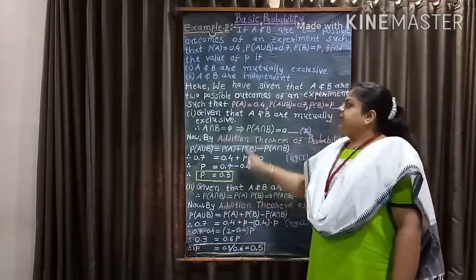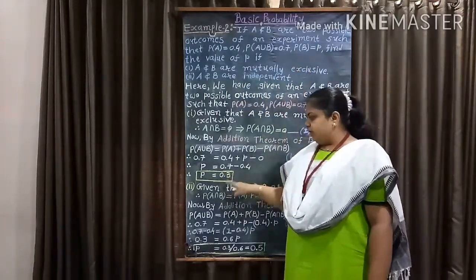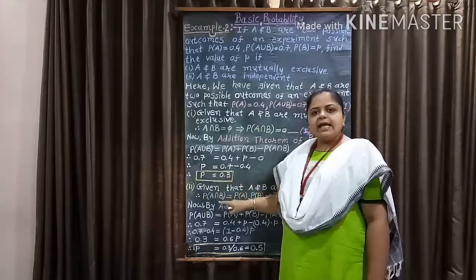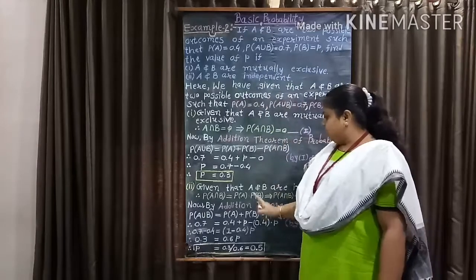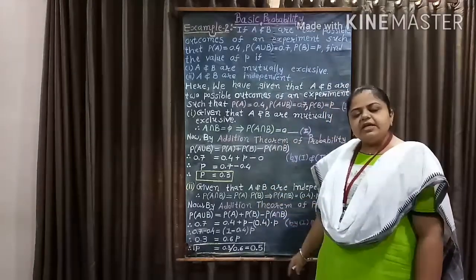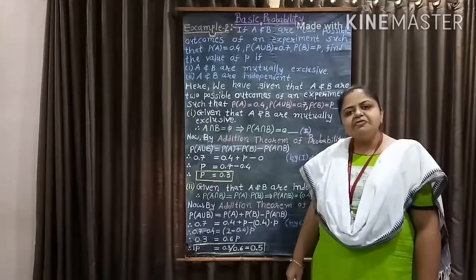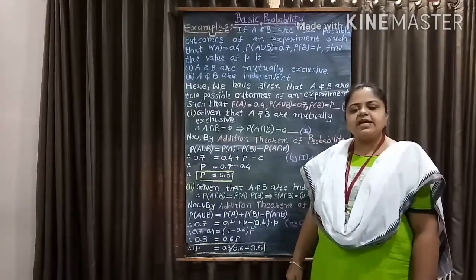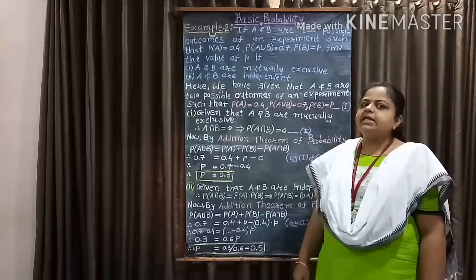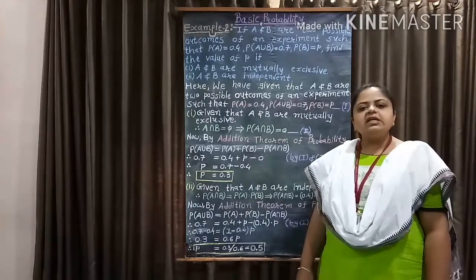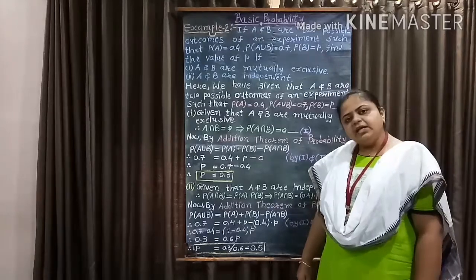So when A and B are mutually exclusive events, P equal to 0.3. Now second, we are given that A and B are independent. So what are independent events? We know the definition of independent events. Two or more events are said to be independent if the happening or non-happening of any one doesn't affect the happening or non-happening of any other.